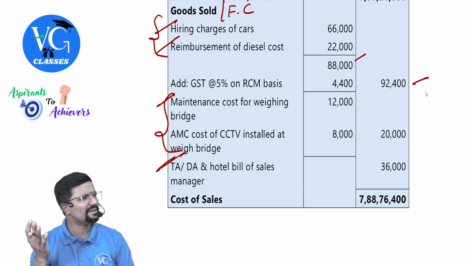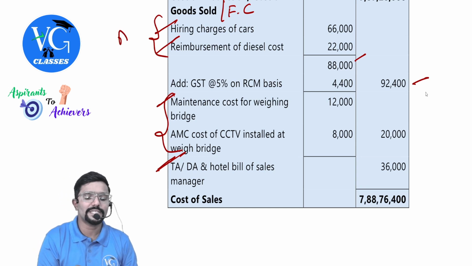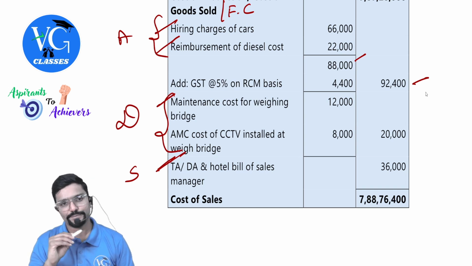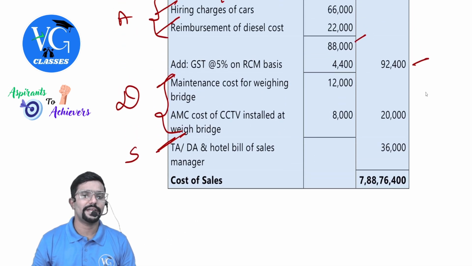They have not given the breakup because this is an MCQ. Now, simply add. Clear? Yes, but I am just telling you for your better understanding. This is administration general. This is distribution. This is selling overhead. Cost of sales will derive. Okay, that's all. That's the end here.